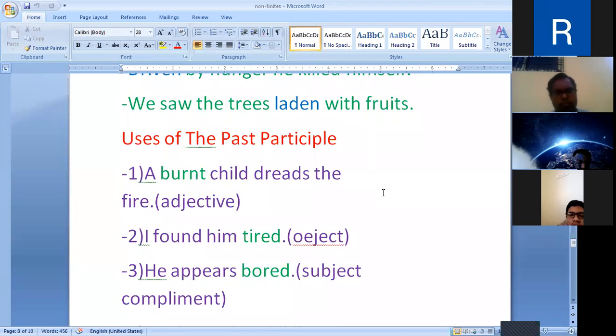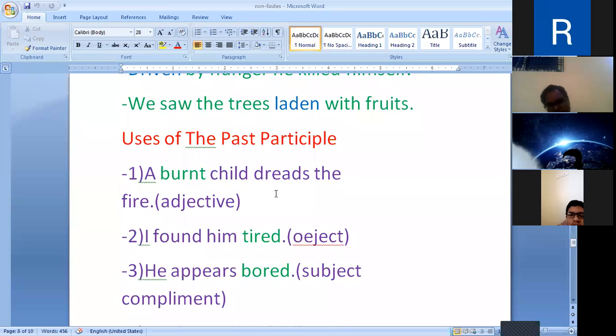Okay, sir. Now, use of the past participle. The past participle may be used as an adjective placed before the noun. It qualifies. Number one, a burnt child dreads the fire. A child which is burnt is then afraid of the fire. Learned men will never talk much. Learned men, men who are learned. So men are qualified by the past participle.